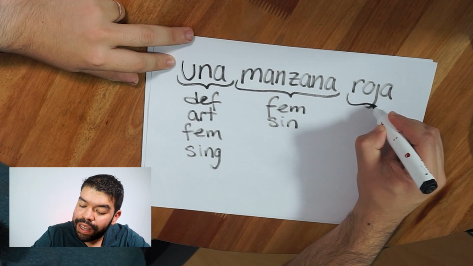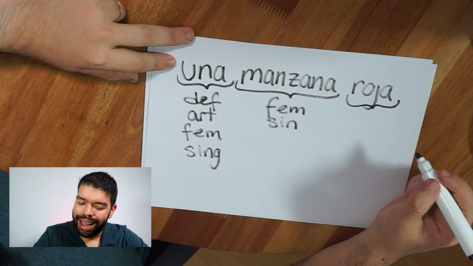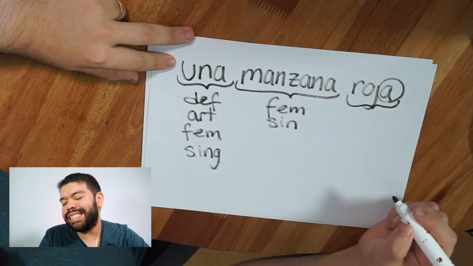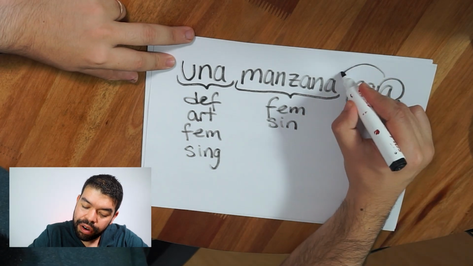This is the adjective to describe the color of the apple, roja, and that last vowel changes according to the gender of the noun. Roja if it's feminine, rojo if it's a masculine noun. In this case, the apple is feminine, so the adjective would be roja, and this is beautiful, right?